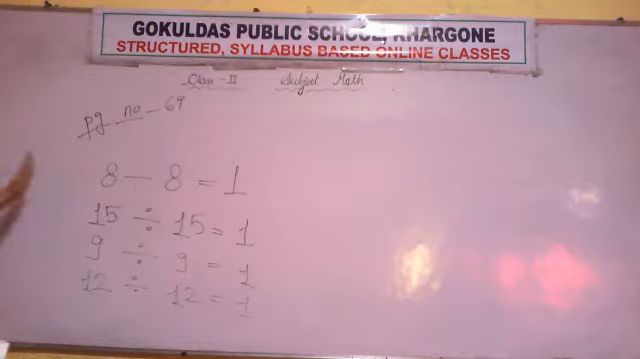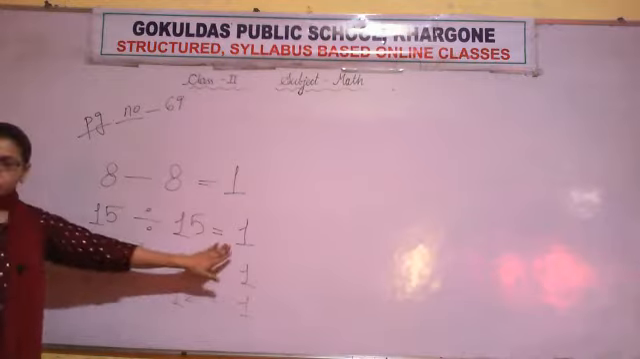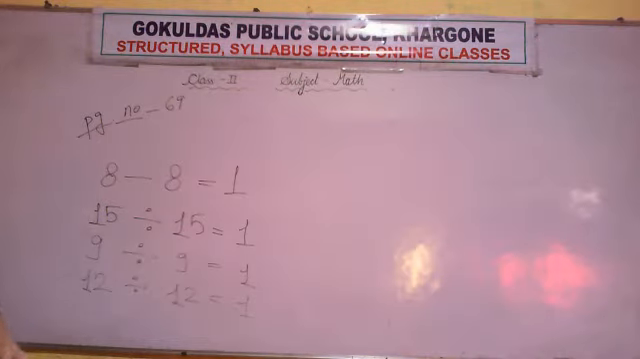All of these questions were based on a property. If a number is divided by itself, the quotient or answer will be 1. See, 8 divided by 8 is 1. 15 divided by 15 is 1. So whenever a number is divided by itself, the answer will be 1.